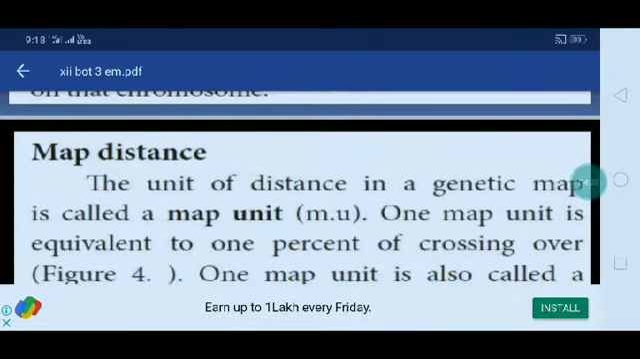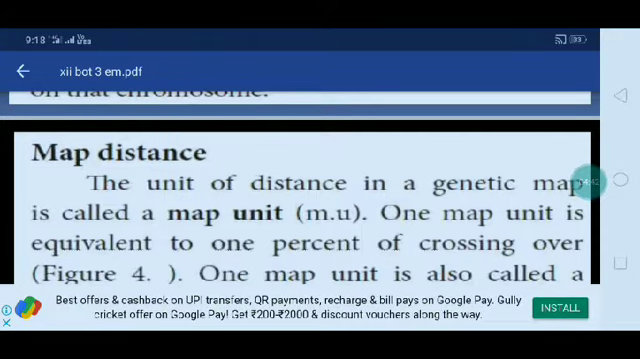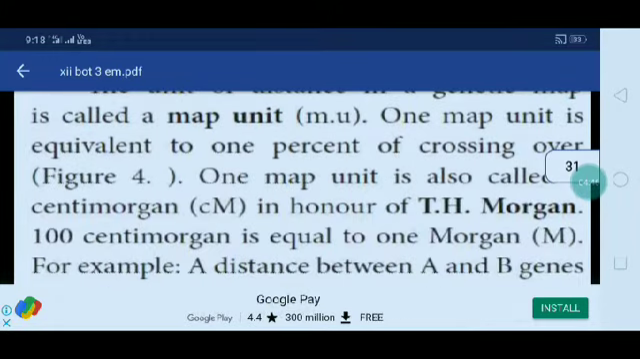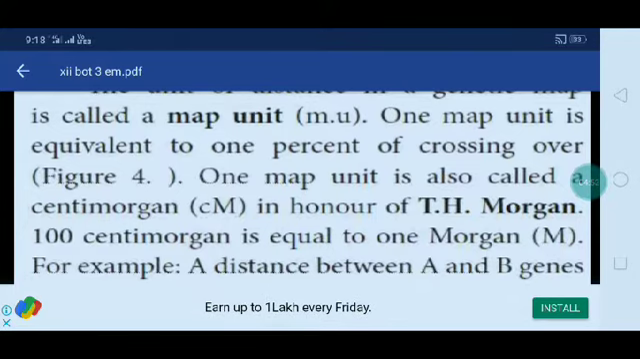Map distance. The unit of distance in a genetic map is called the map unit. One map unit is equivalent to 1% of crossing over. One map unit is also called a centimorgan in honor of T.H. Morgan. 100 centimorgans is equal to 1 morgan.